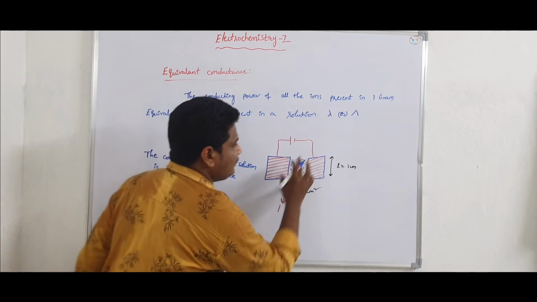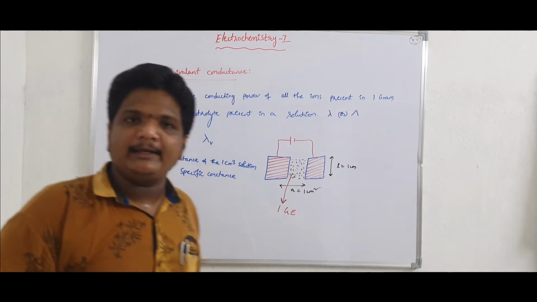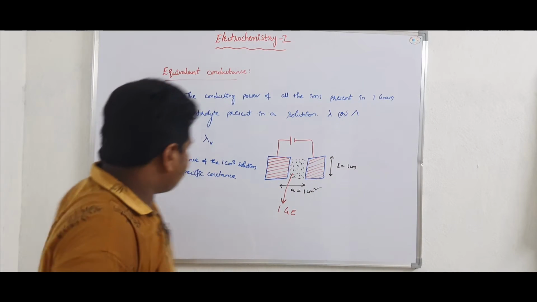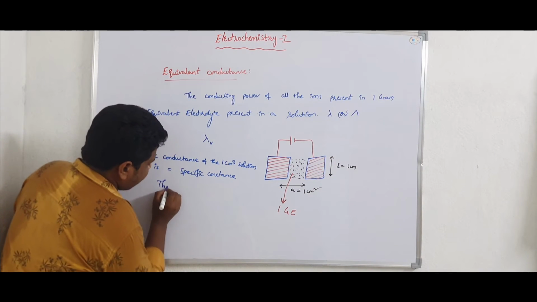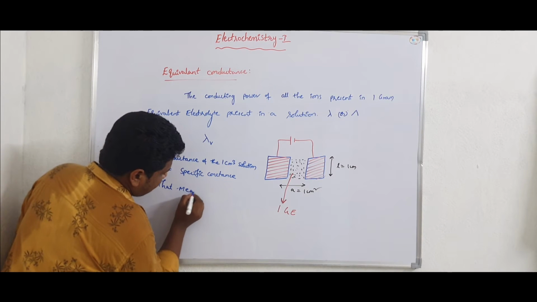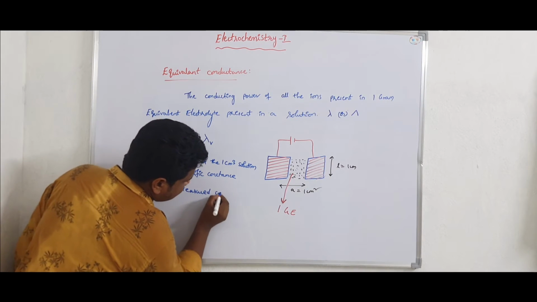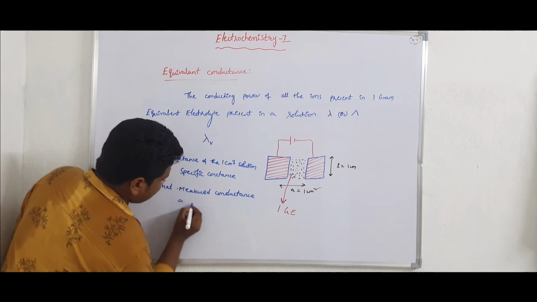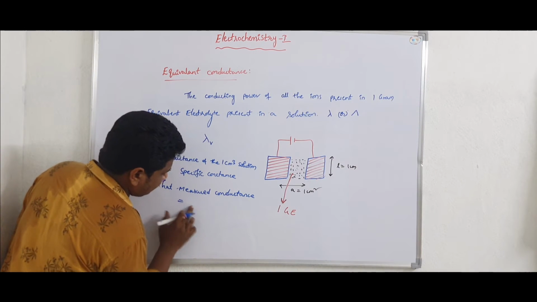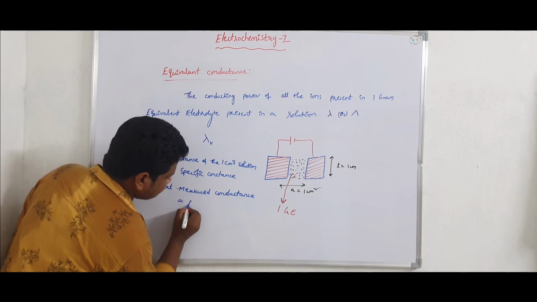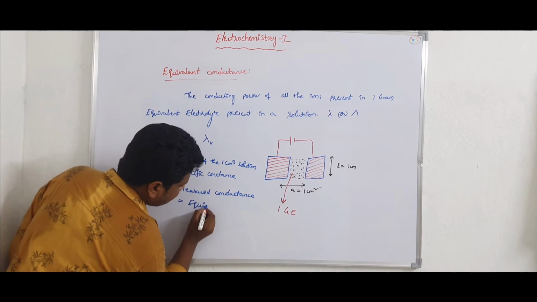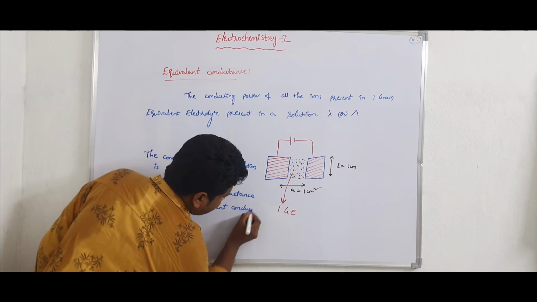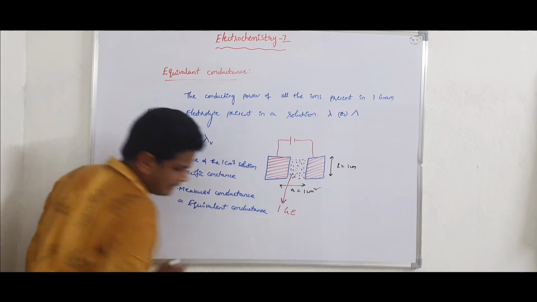Since this 1 cubic centimeter solution contains 1 gram equivalent of electrolyte, the measured conductance is equal to the equivalent conductance.